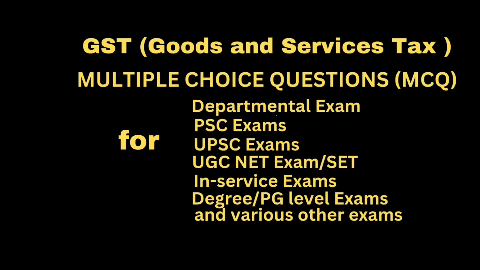Option D, A or B, whichever is earlier. Correct answer, option D, A or B, whichever is earlier. That is the date of actual issue of invoice by the supplier or the last date on which he is required under section 31 subsection 1 to issue the invoice with respect to the supplier, whichever is earlier.